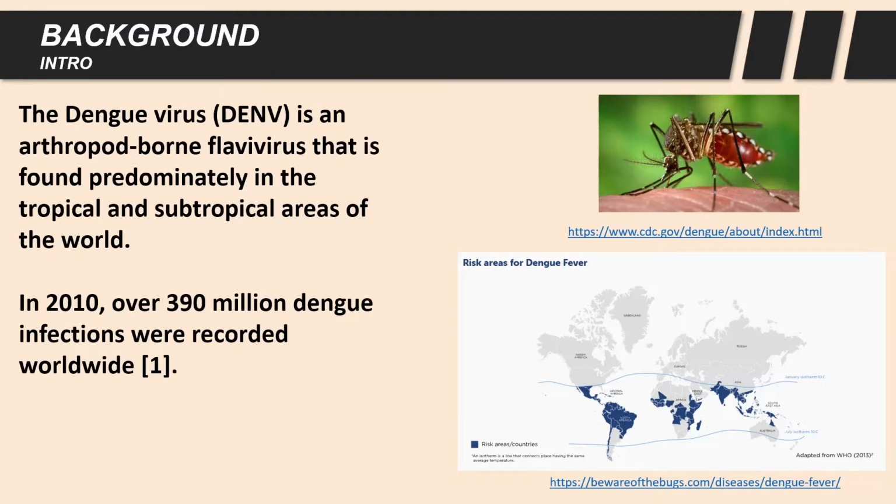The dengue virus is an arthropod-borne flavivirus that is found predominantly in the tropical and subtropical areas of the world. Due to its transmissibility through mosquitoes, it is highly rampant and a very real threat in these areas. In 2010, over 390 million dengue infections were recorded worldwide, with only about a quarter of these being detectable.